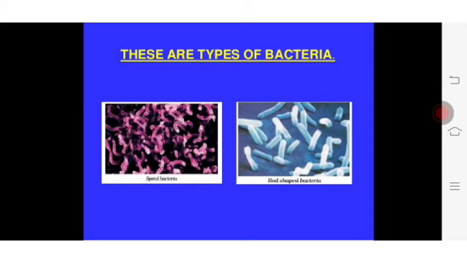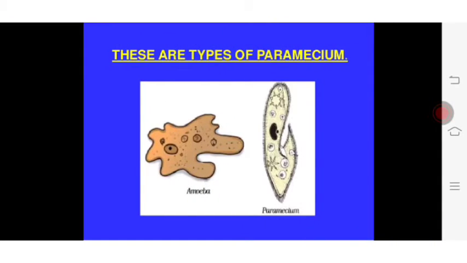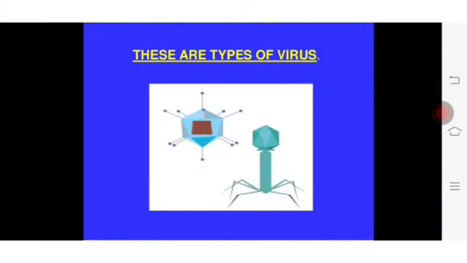You can see streptococcal bacteria, a spiral bacteria, rod-shaped bacteria. So these are some of the types of algae, namely Chlamydomonas, Spirogyra. Here some of the types of protozoans, namely amoeba and paramecium. Some of the types of fungal organisms, namely bread mold, penicillium, aspergillus. Here you can see the types of viruses.